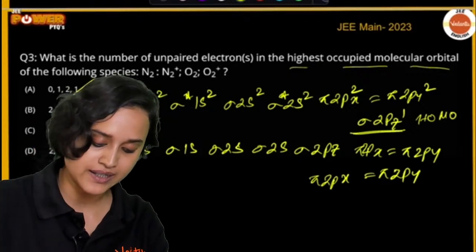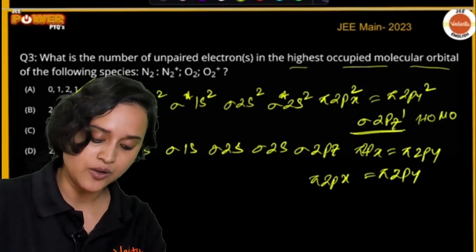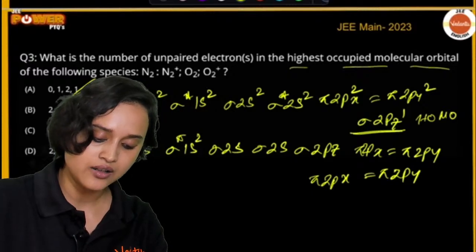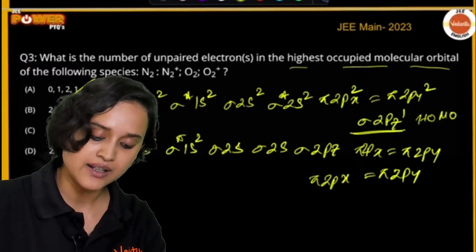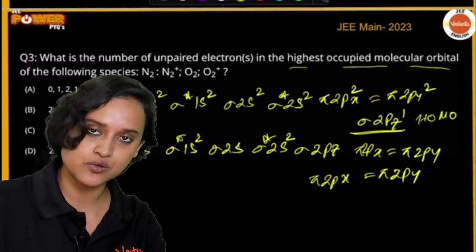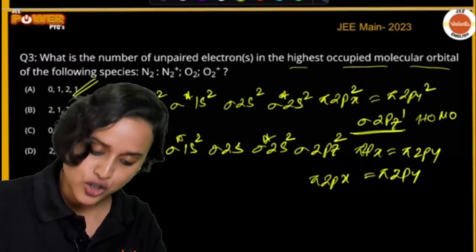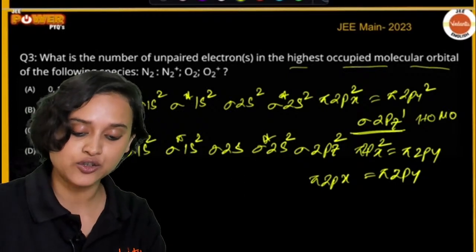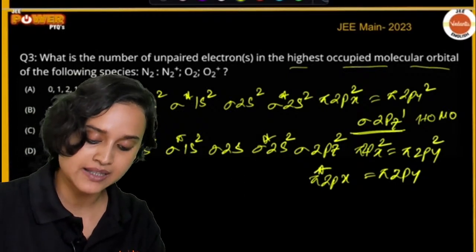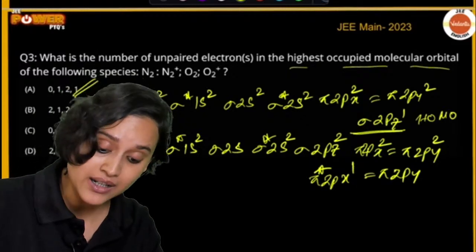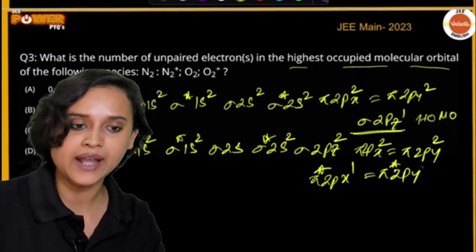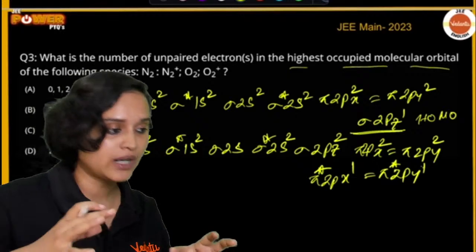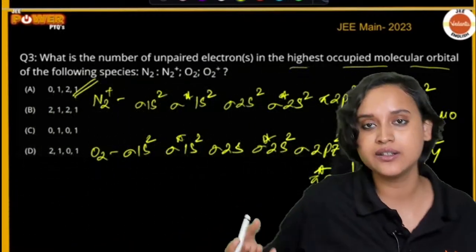Now write here: sigma 1s2, sigma star 1s2, sigma 2s2, sigma star 2s2, sigma 2pz2, pi 2px2, pi 2py2, then pi star 2px1, pi star 2py1. Now you might ask me, ma'am, why did we do this?